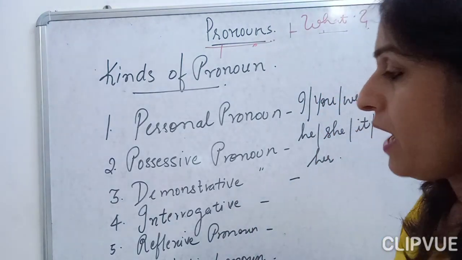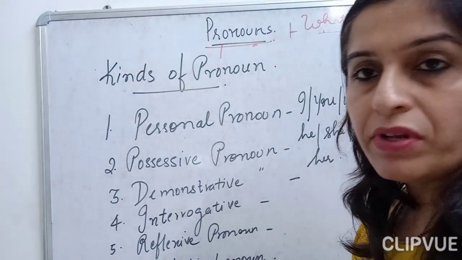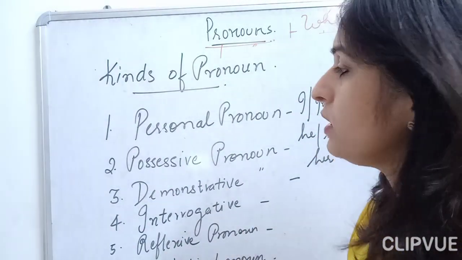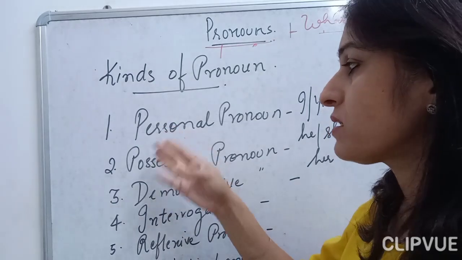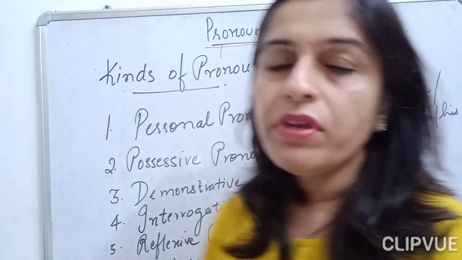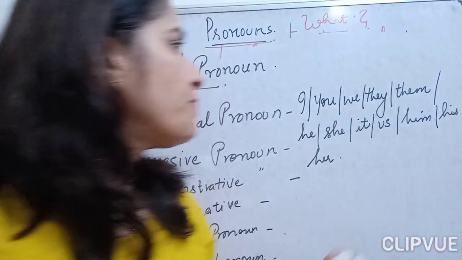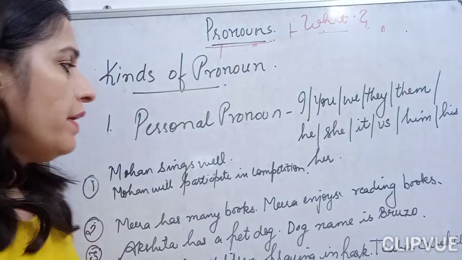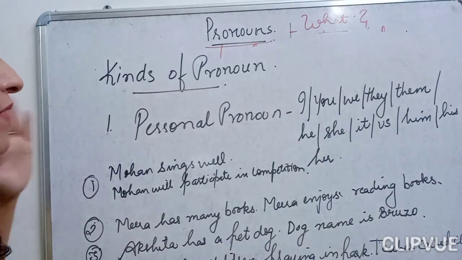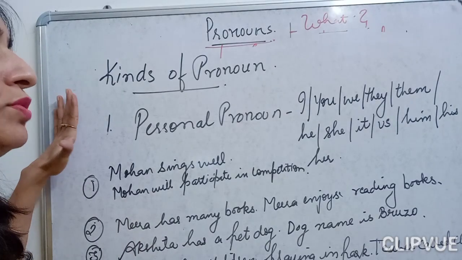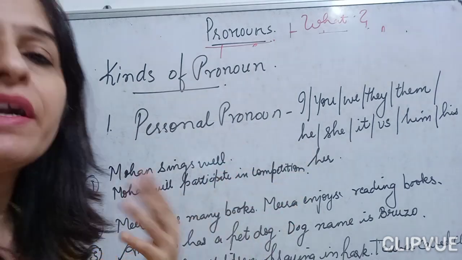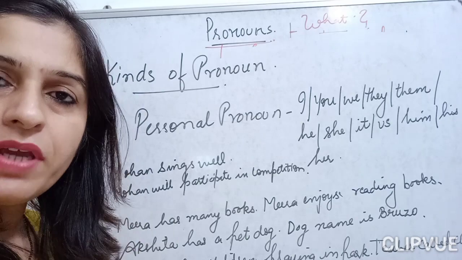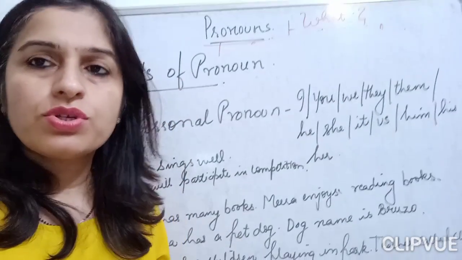pronouns. So we have 6 kinds of pronouns, children, but today we will be covering 3 kinds of pronouns, and 3 we will be doing in the next class, because we need to practice these with the exercises. Only then we will be able to understand these pronouns. So let's begin with the personal pronoun, children. Now, here I have given a few examples where we will be replacing our nouns with the personal pronouns that we usually use in our day-to-day conversation, as well as when we are studying in the class also, children.